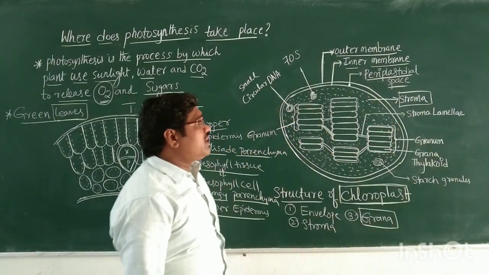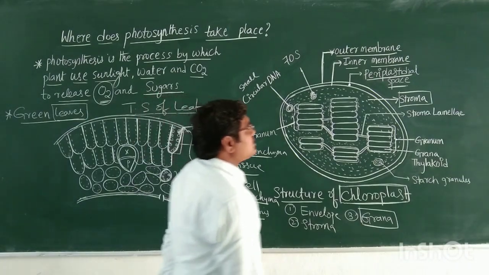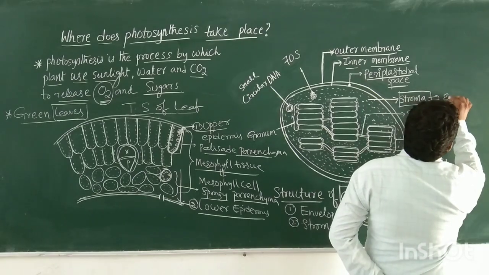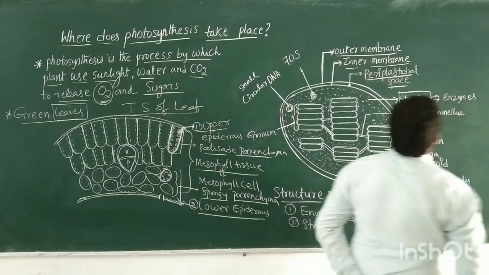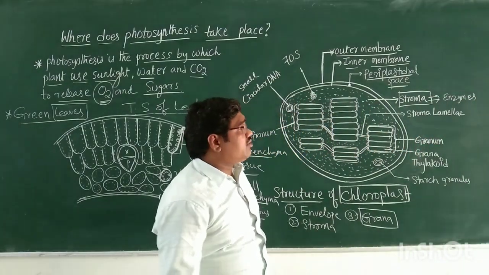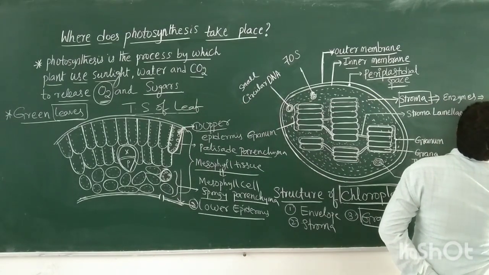The stroma is present in the inner portion of the chloroplast and contains some enzymes. These enzymes are mainly required for the synthesis of carbohydrates.